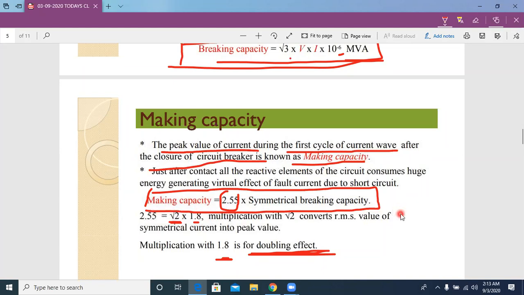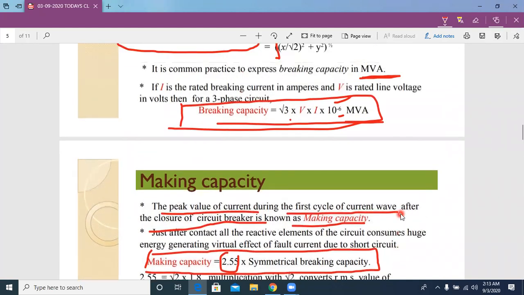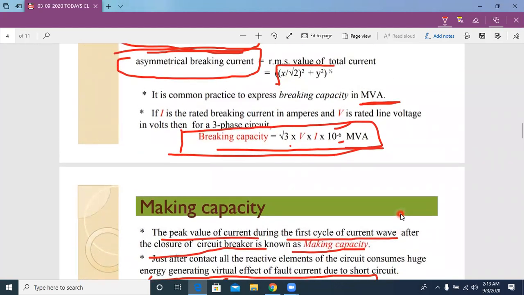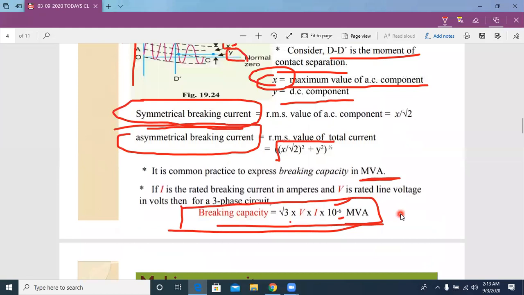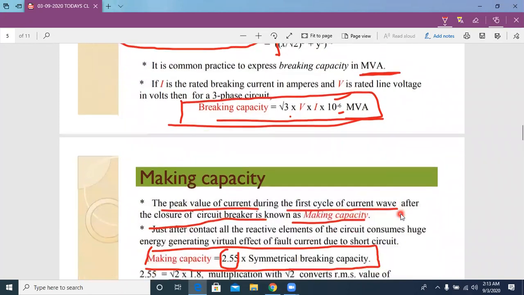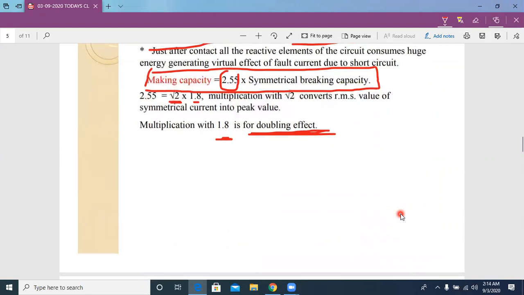Okay, students, so making capacity and breaking capacity. Once again, making capacity is the maximum value of fault current at which the circuit breaker can close the circuit. Breaking capacity is the maximum value of fault current at which the circuit breaker can break the circuit successfully. These are the examples explaining making capacity and breaking capacity.